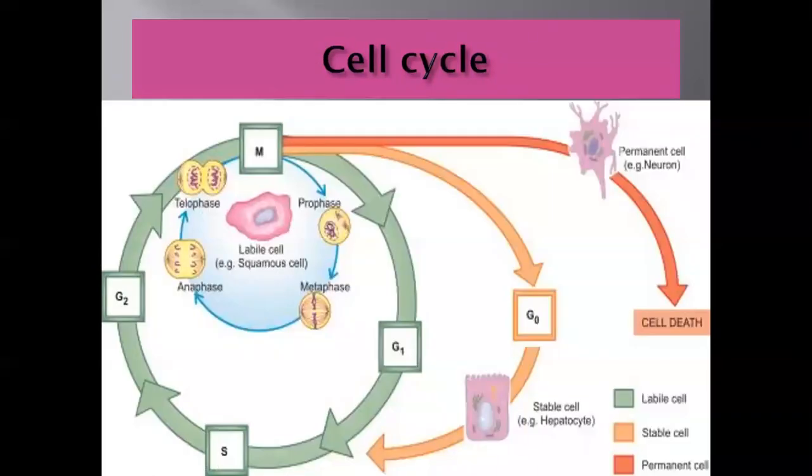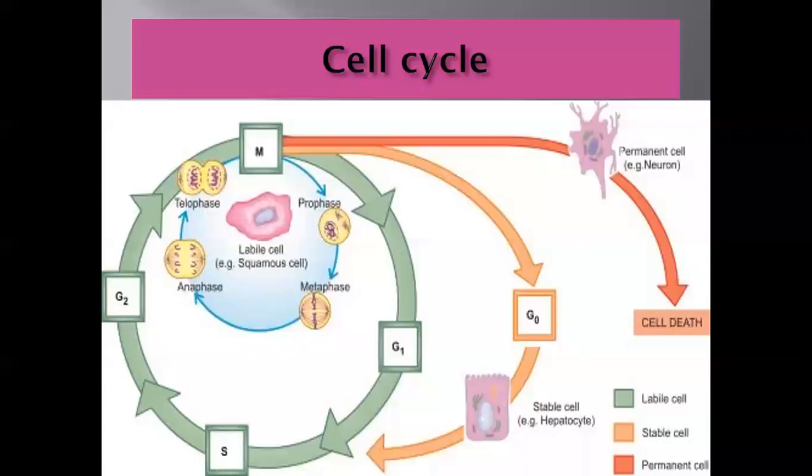So the cells which are green in color, these are labile cells, and these labile cells remain in the growth phase. They have the ability to reconstitute or renew themselves continuously. So these are called labile cells. They show prophase, metaphase, anaphase, telophase, and the M phase, G1, S, G2 phase. So these continuously renew themselves. These are called labile cells.